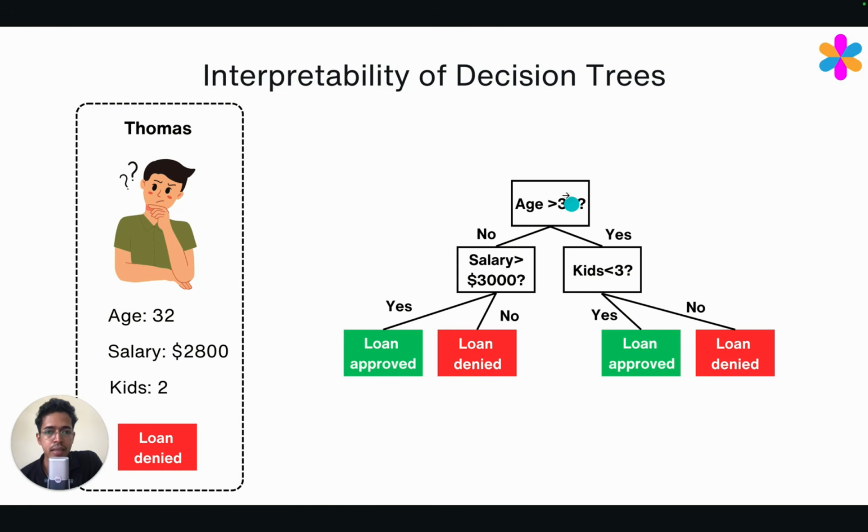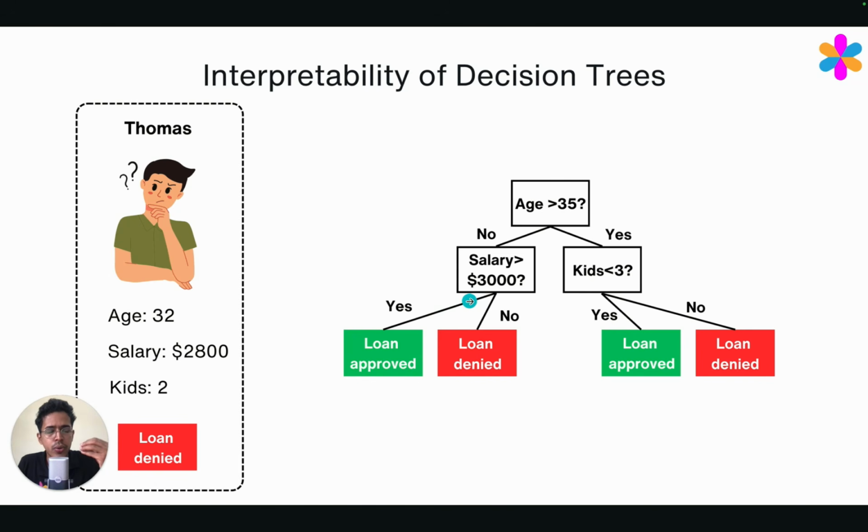So here we can see that if his age was, let's say, 36, then he will belong to this branch and he has 2 kids, which means his loan could have been approved. And there is some logic to this, because if your age is higher, your salary tends to be higher because you may have received promotions multiple times. That's why his probability of getting the loan approved increases if his age was higher. Or with his current age, if his salary is maybe $200 to $300 more than what it is currently, then also the loan can be approved.